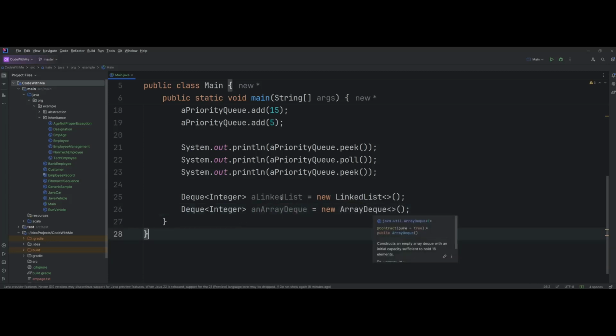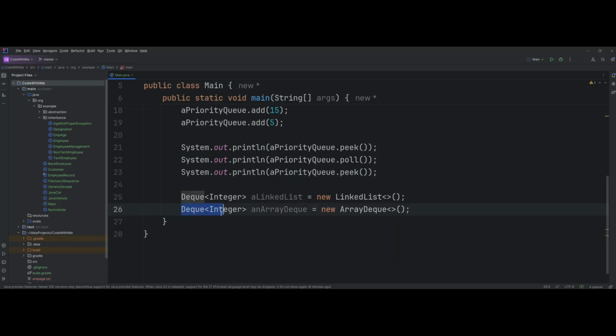This is also fine. Internally, linked list will have, as I already mentioned, nodes which will be linked to one another, and it basically implements the Deque, meaning you can insert into the linked list from either side, or you can remove elements from the linked list from either side. In array Deque, it is slightly different. It's not like a linked list. Obviously array is different, right? So array Deque uses a dynamic array just like array list, and it's an ever expanding or shrinking array to which you keep adding elements. I think it may shrink if you remove the elements, but yeah, it will keep expanding the array as and when you keep adding elements into the array internally.